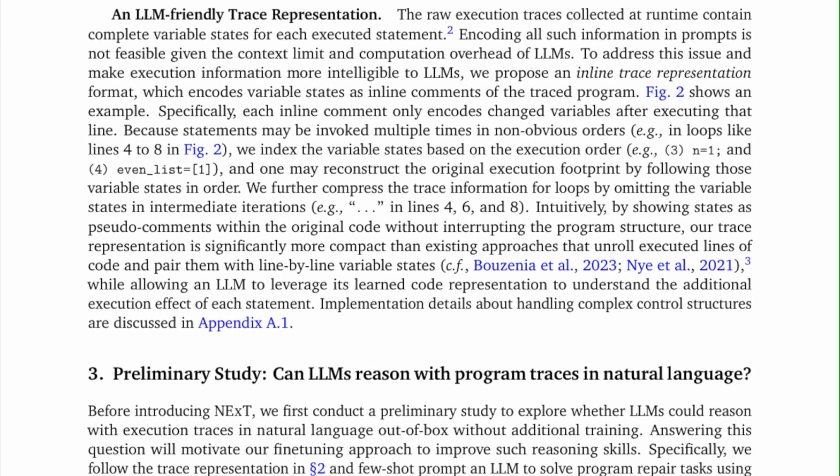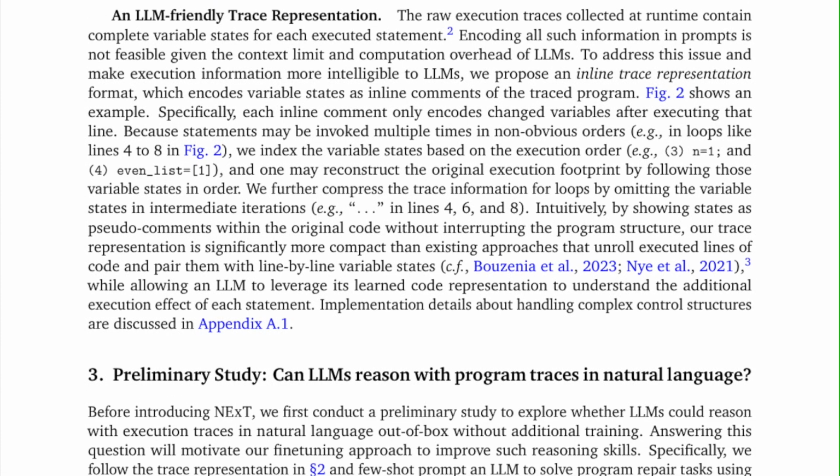An LLM-friendly trace representation. The raw execution traces collected at runtime contain complete variable states for each executed statement, Fig 2. Encoding all such information in prompts is not feasible given the context limit and computation overhead of LLMs. To address this issue and make execution information more intelligible to LLMs, we propose an inline trace representation format, which encodes variable states as inline comments of the traced program. Fig 2 shows an example.